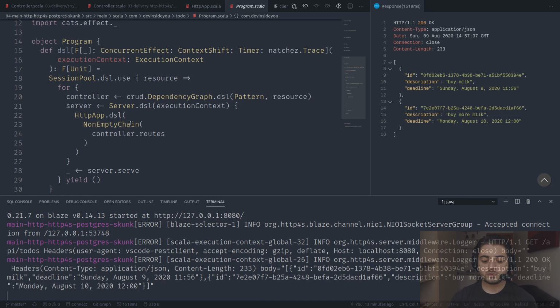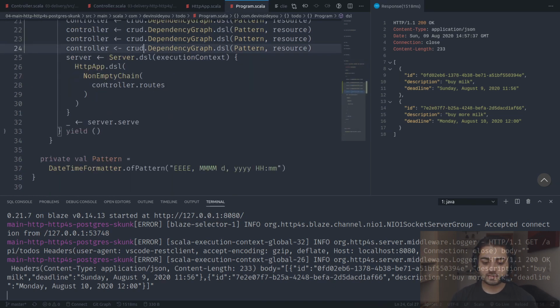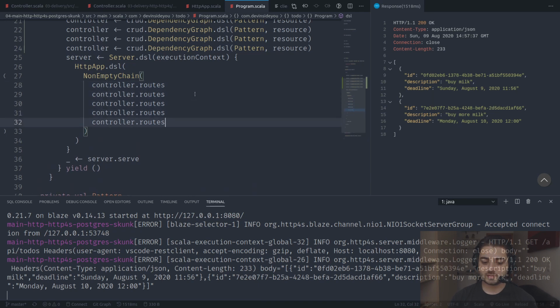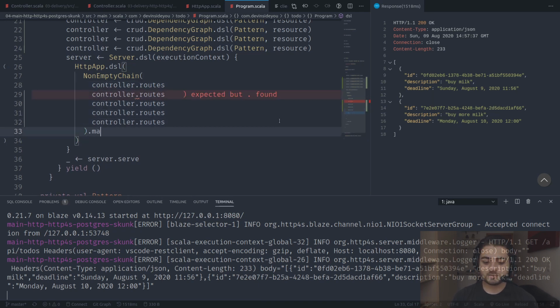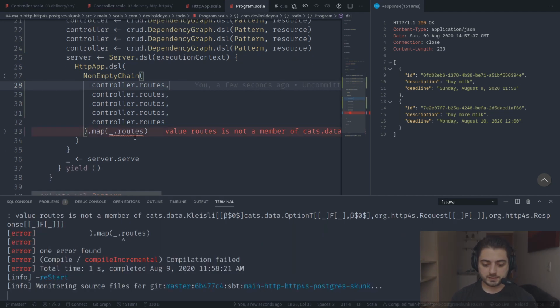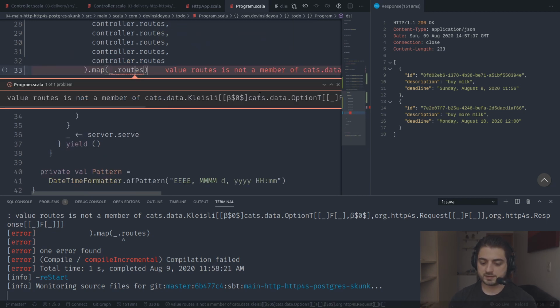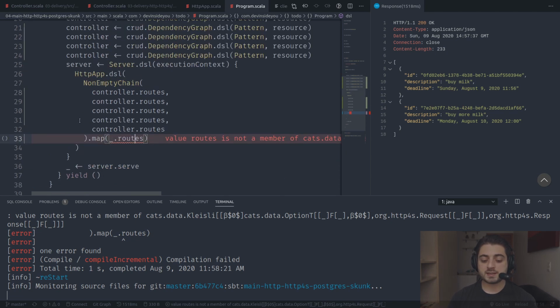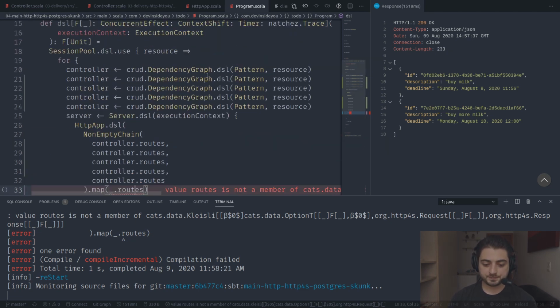Okay, so over here, if we end up adding more controllers like this, all of them are going to have routes, right? So we're just going to do this, right? But I won't be able to do something like this. We won't be able to do something like this because let me actually add a couple of commas. Okay, so we're not going to be able to do this because it says value routes is not a member of class blah blah blah. Okay, this is happening because our controller over here.